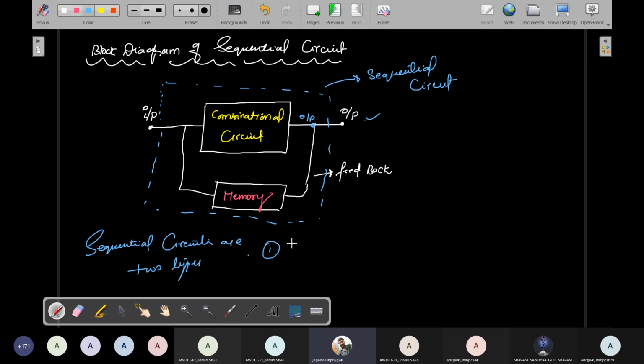First one is synchronous sequential circuits, and second one is asynchronous sequential circuits. What is the difference between synchronous and asynchronous? Generally in synchronous sequential circuits we are using the same clock pulse.